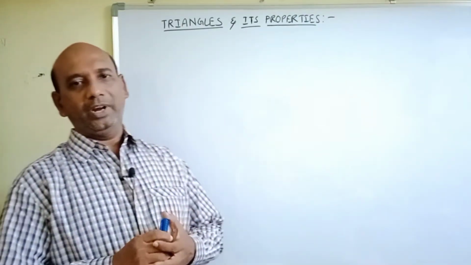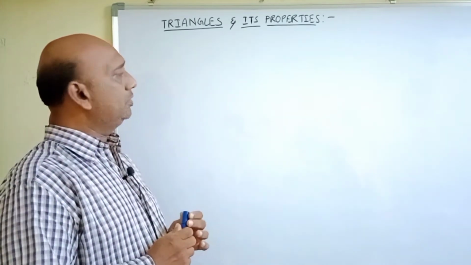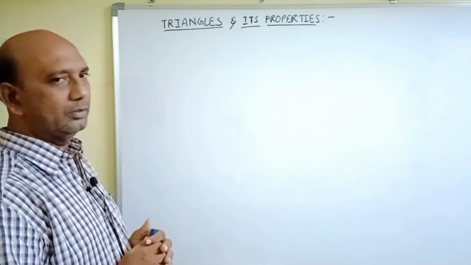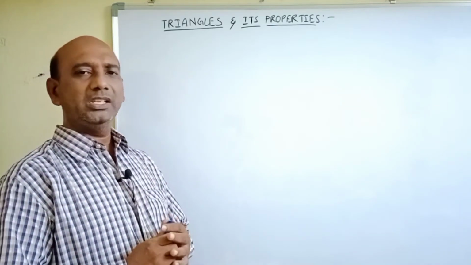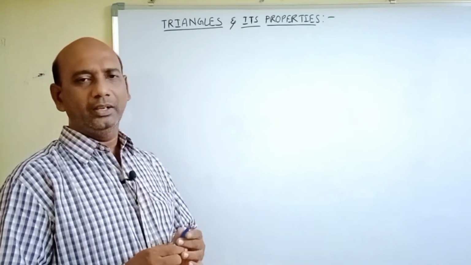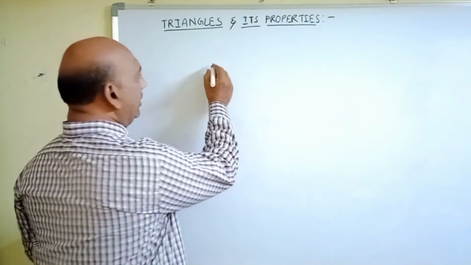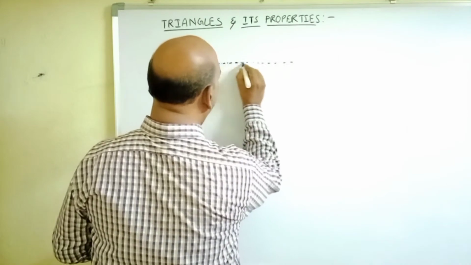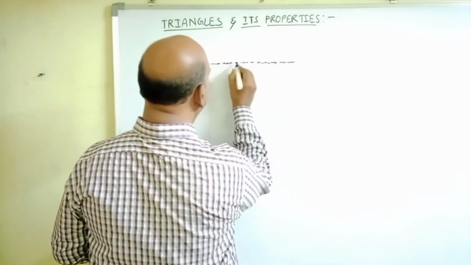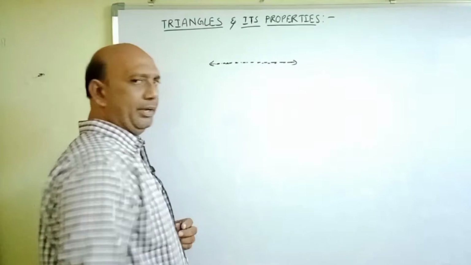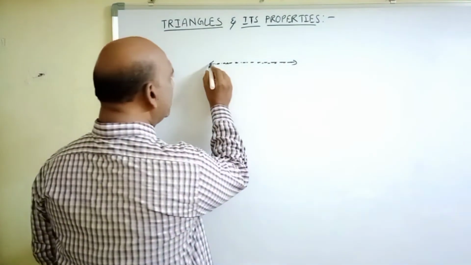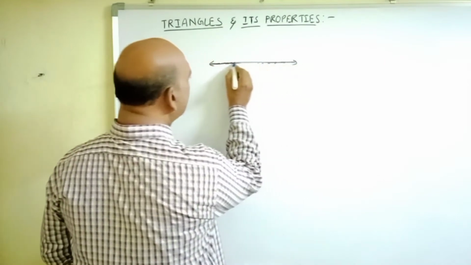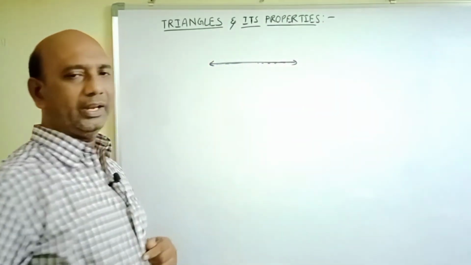First of all, definition of triangle. A closed figure with three line segments. Line segment, already I explained about line segment. Line segment means the part of a line. Line means a set of infinite number of points extending indefinitely on both sides is called a line. So, this is a line with a set of infinite number of points. By plotting continuously, this pattern is called as line.